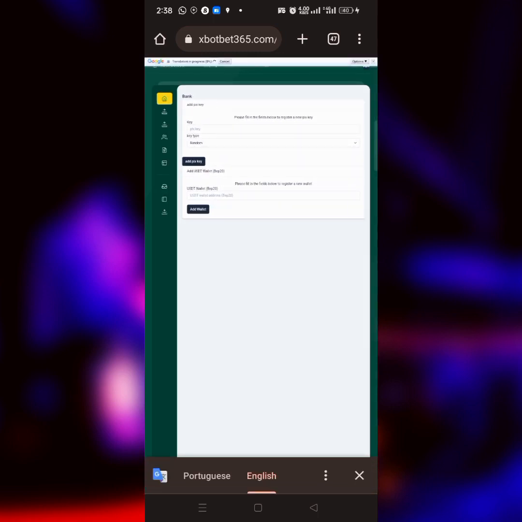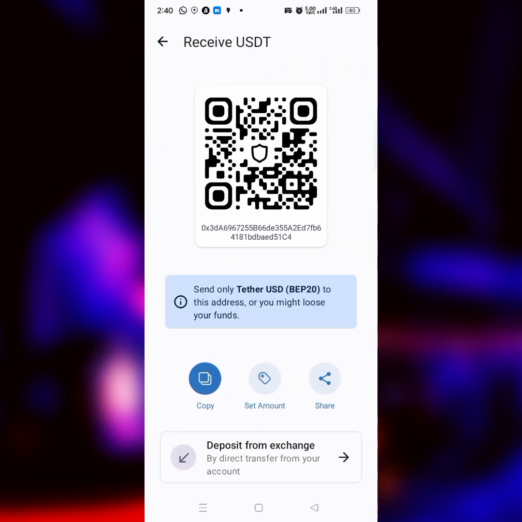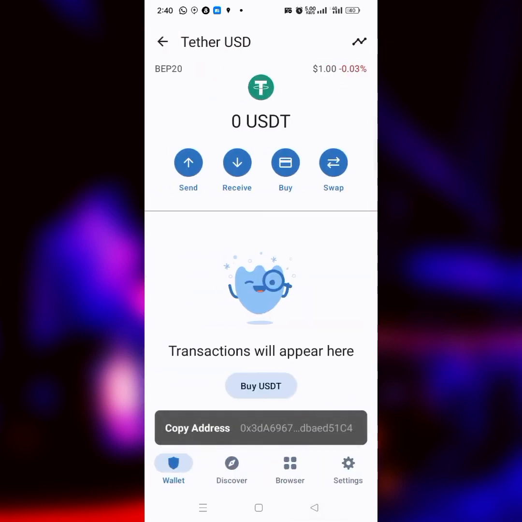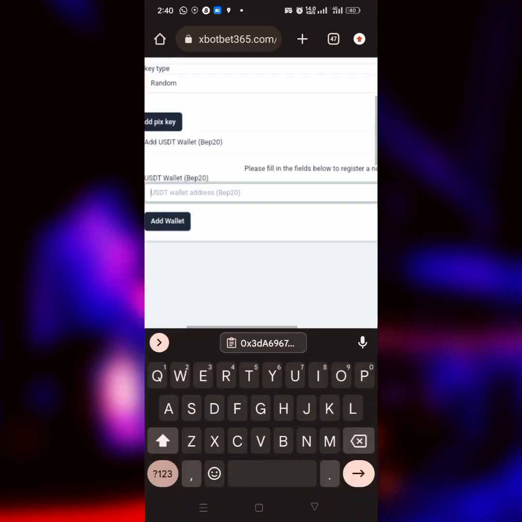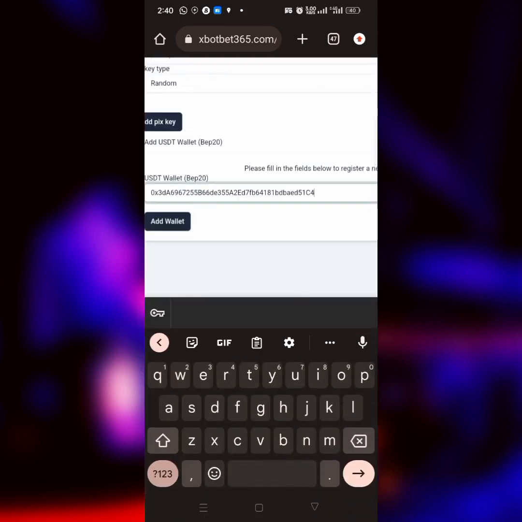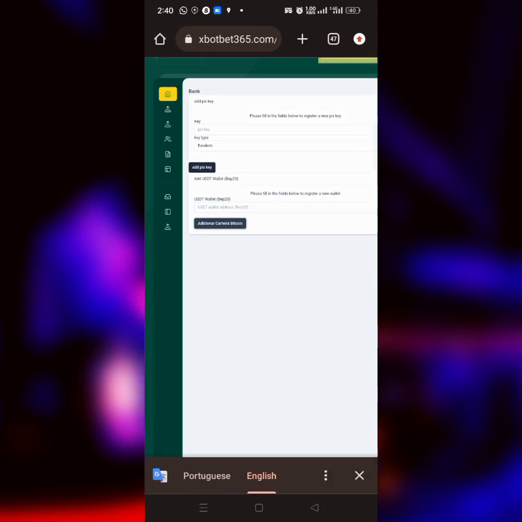So for this withdrawal, I'm using my Trust wallet, and this particular USDT is the first thing to enter this particular wallet. So what I have to do is to click on this where it says receive, and then I have to copy it. Remember, this is BEP20 wallet. I'm showing you guys this for you to see that it is a BEP20 wallet address. So the next thing you have to do is to click on this where it says enter BEP20 wallet address. Once you click on it, click on this where it says add wallet, and instantly the wallet has been added for you.